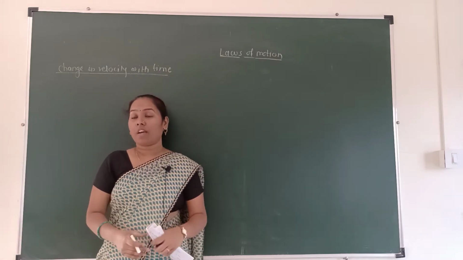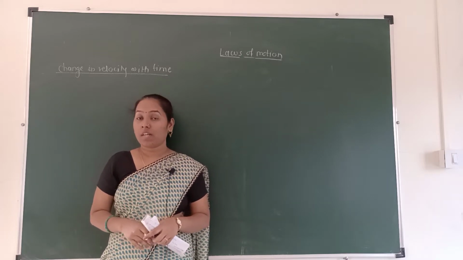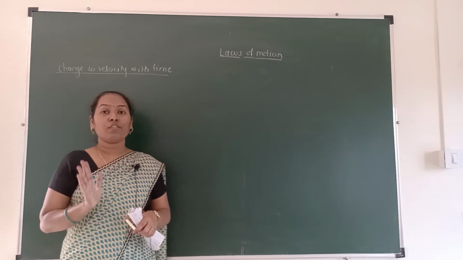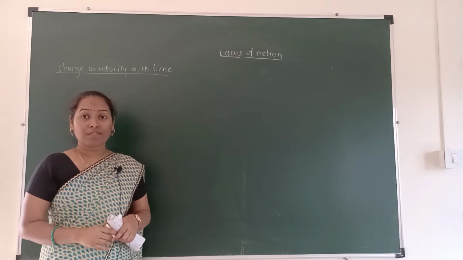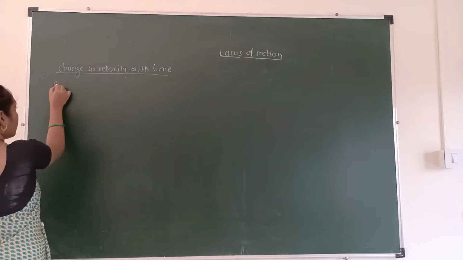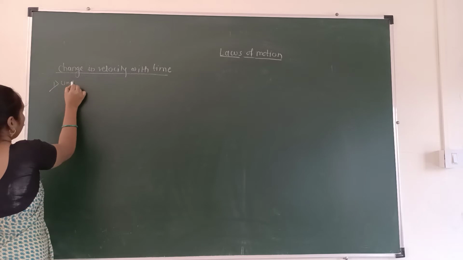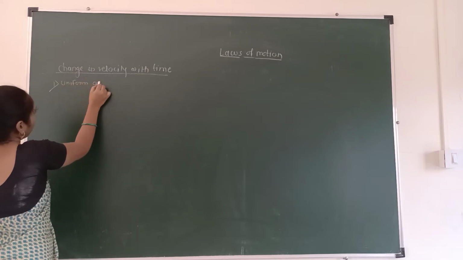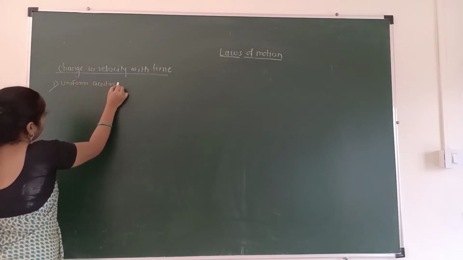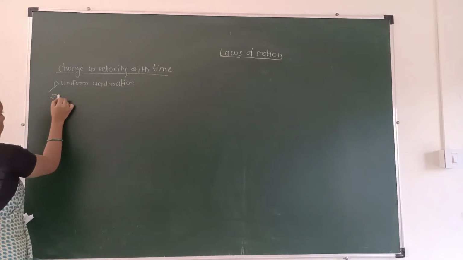In this video, we are going to learn about the various types of acceleration. There are mainly 5 types of acceleration. Which are those 5 types? First one is the uniform acceleration. Second one is the non-uniform acceleration.